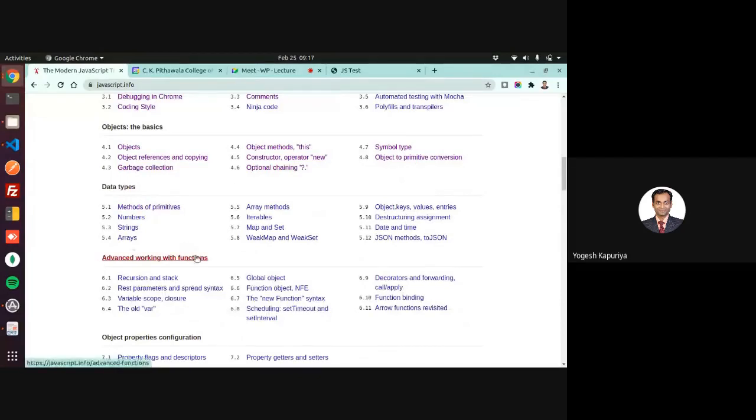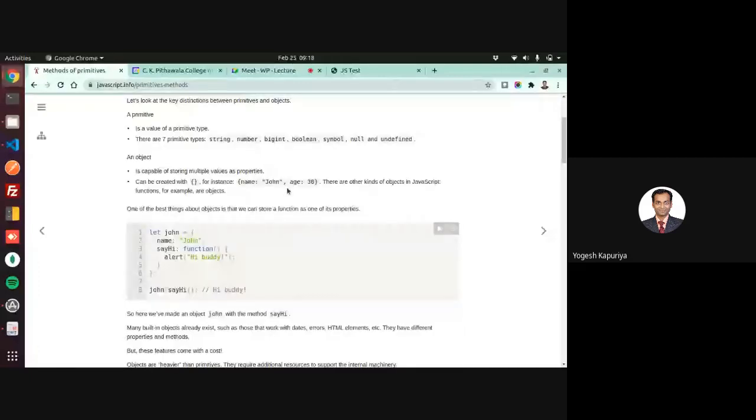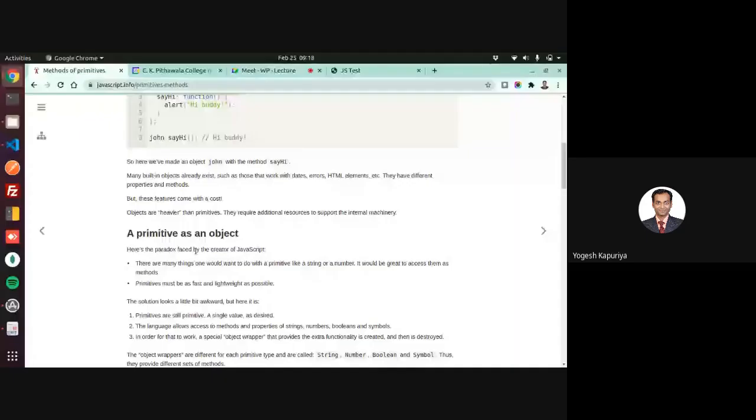Next is data types. Mainly there are two types of data type in JavaScript. One is the primitive data type, that means string, number, big integer, boolean, symbol, null, and undefined. And then you have object. An object is very dynamic, so you can have anything inside an object. Primitive data types as an object is also possible.